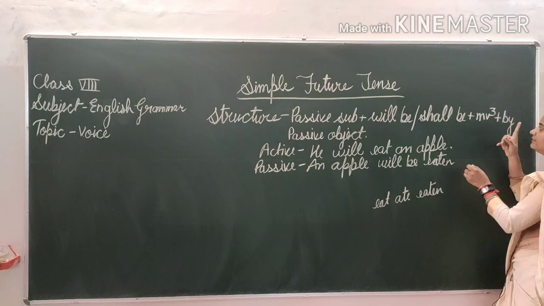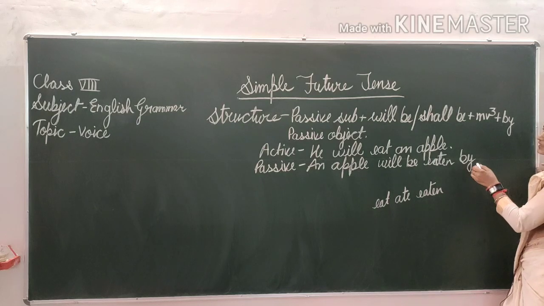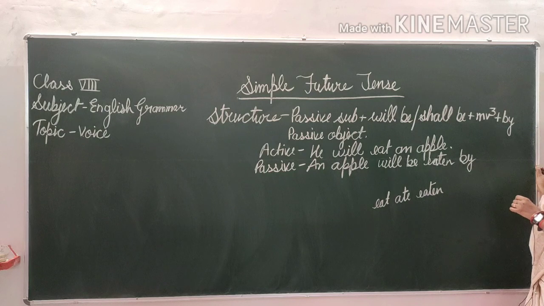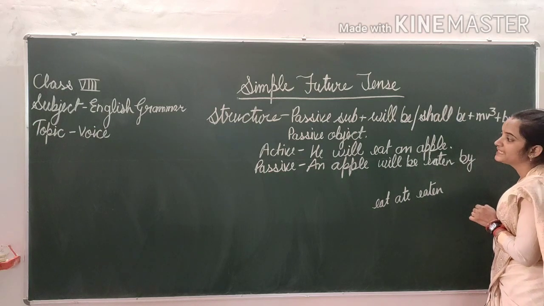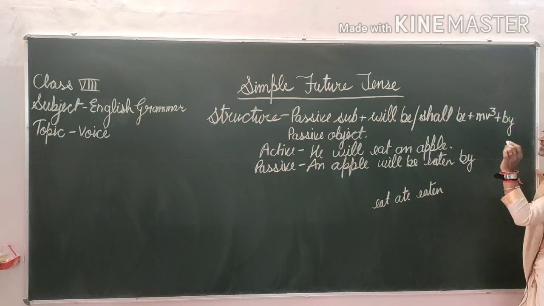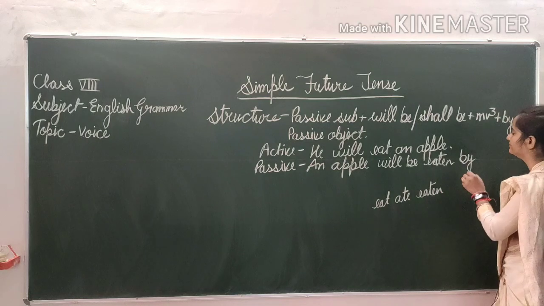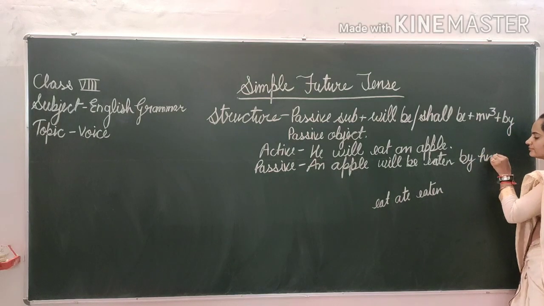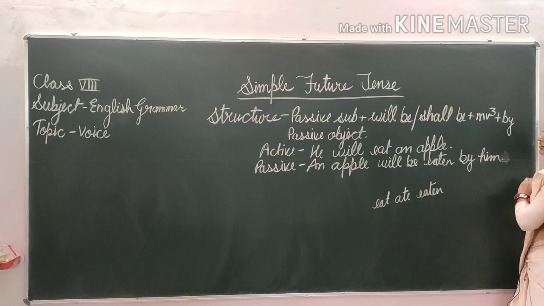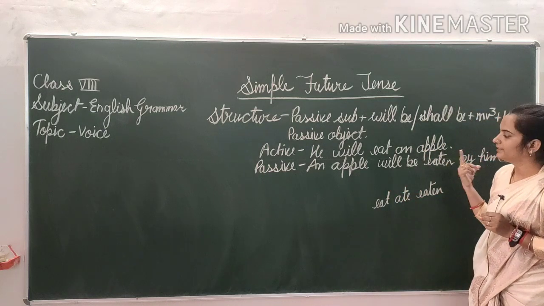Eaten, and then what will become? Your preposition by, and in the last passive object, which is the subject of the main sentence, which is the subject of active sentence, he. So he will be changed into him. An apple will be eaten by him.